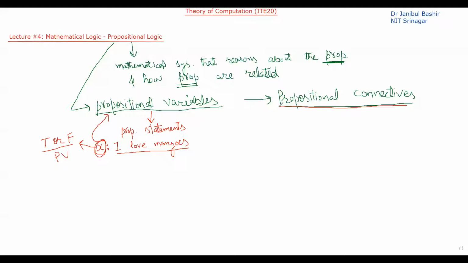So what are the different propositional connectives that are used in propositional logic? Some of the connectives are, first, the not connective, also called logical negation. Another connective is the and connective. This is called logical conjunction.